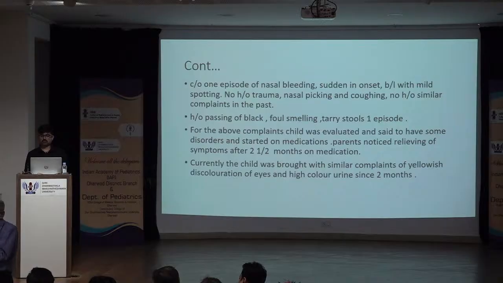And Wilson's has a very wide spectrum from an acute fulminant Wilson's to a very chronic, slowly worsening Wilson's. So acute fulminant Wilson's should have had a hepatic encephalopathy with or without bleeding. This guy doesn't seem to have encephalopathy. And then he got well. Wilson's would get well from encephalopathy, but will continue to be having jaundice, etc. And merely because you treat with penicillamine or zinc, the patient would not recover completely in between two.